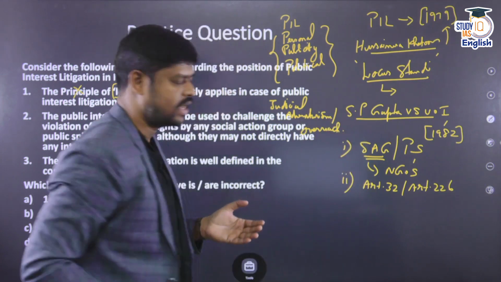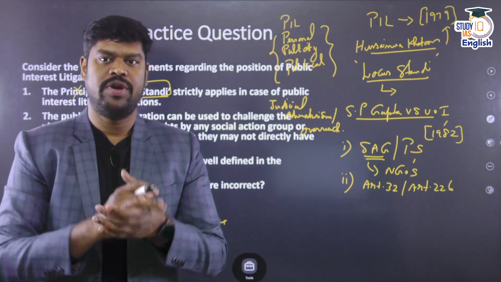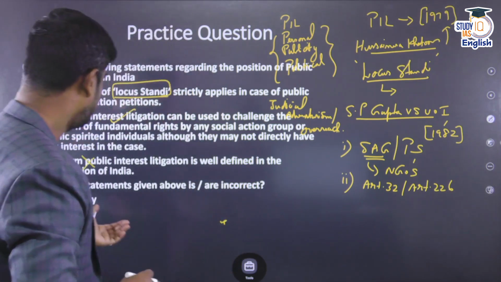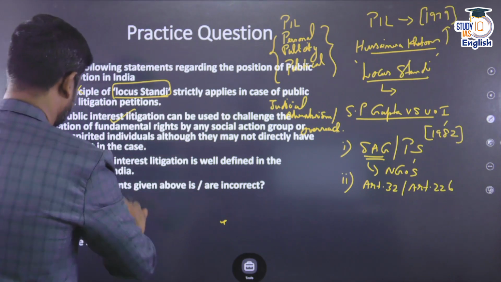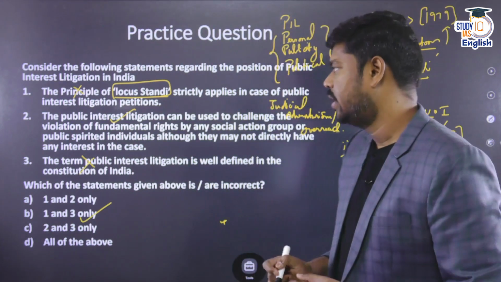Okay, so although the criticisms remain, public interest litigation has come a long way in addressing the violation of rights of the people. So with this, what is the correct answer? The question is, which of the statements given above are incorrect? So the incorrect would be option 1 and 3. So the answer would be option B. Option B is the right answer. Let's move to the next question.